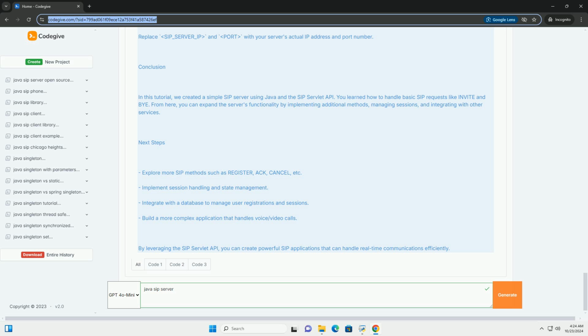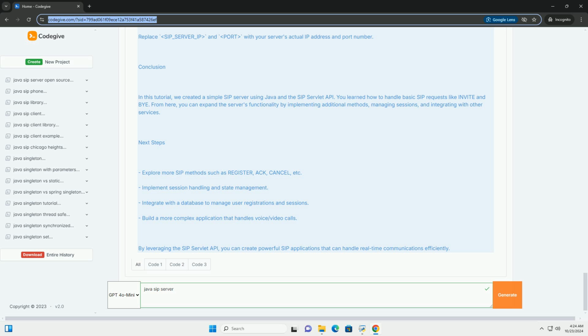Conclusion. In this tutorial, we created a simple SIP server using Java and the SIP servlet API. You learned how to handle basic SIP requests like INVITE and BYE. From here, you can expand the server's functionality by implementing additional methods, managing sessions, and integrating with other services.